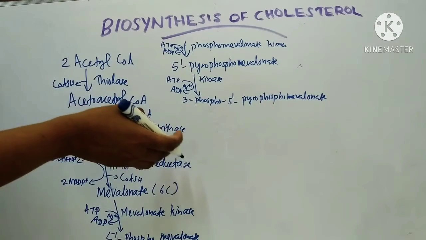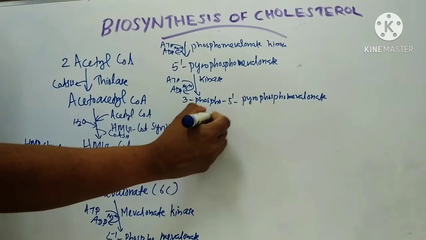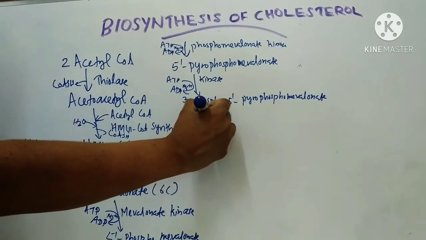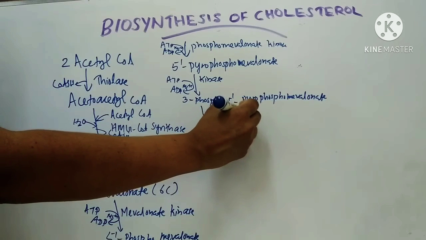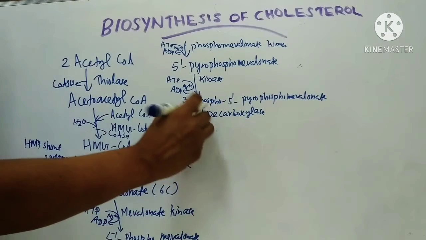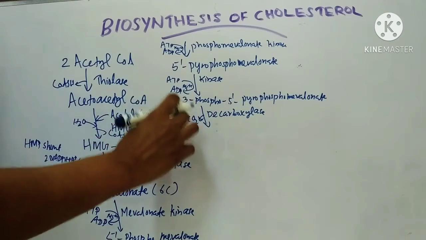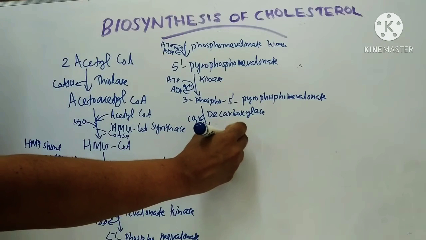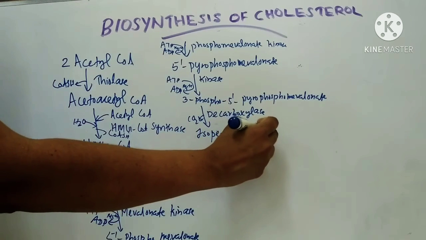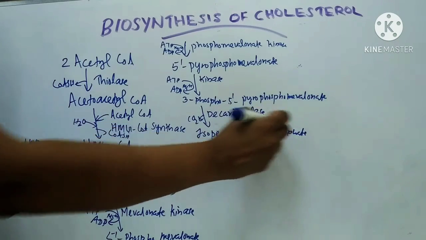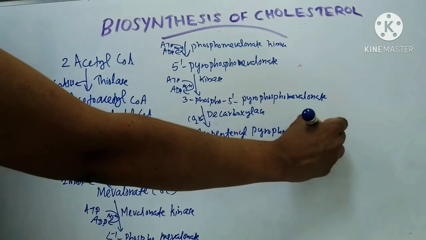Then it is followed by decarboxylation by the enzyme decarboxylase. Carbon dioxide is released, and it forms isopentenyl pyrophosphate. This is a 5 carbon compound.